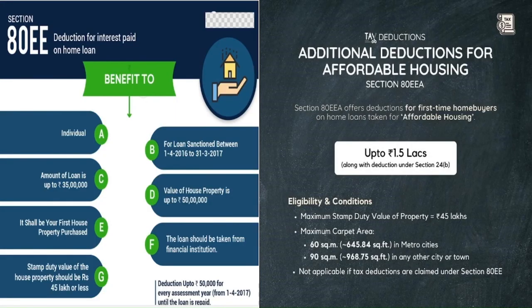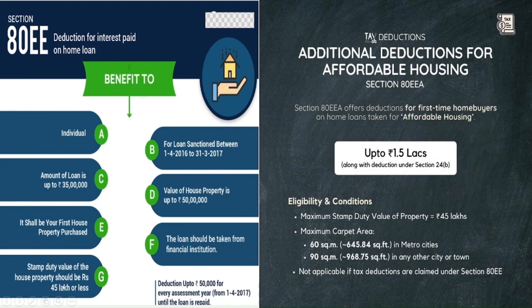You can understand here about the 80EE section, and who can avail this benefit, the interest on housing loan of 50,000 that I have told you. The loan should be sanctioned between 1st April 2016 and 31st March 2017, and the value of the property should be a maximum of 50 lakh. The loan should be taken from a financial institution. In this case, you can claim an additional 50,000.